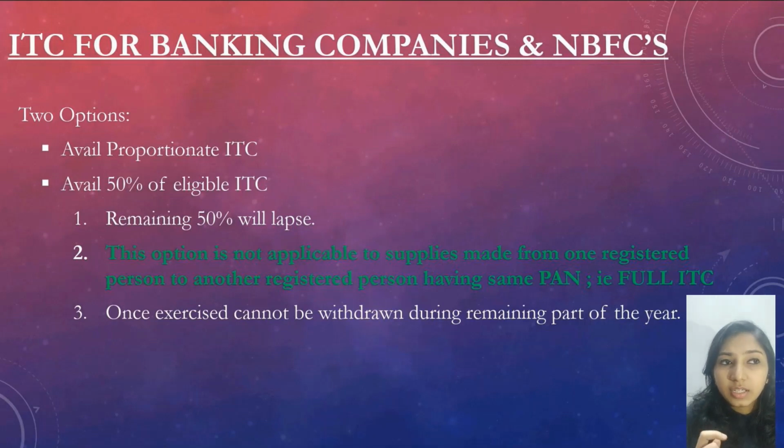So, there are two options which can be availed by the NBFCs and banking company. Option 1 is to avail ITC on a proportionate basis. Option 2 is to avail 50% of the eligible ITC. If we are opting for the 50% ITC, then the next 50% will lapse.